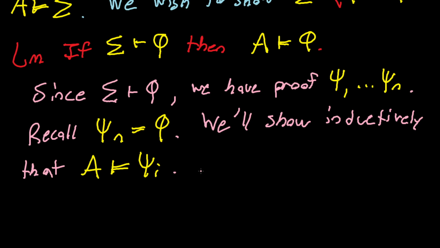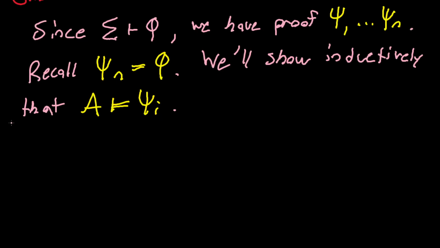I always like to stop and give people a chance to think. So think through: why is this true? A is a model of sigma, and sigma can prove phi. So why is every statement in that proof also true in A? Well, we'll be breaking this down into 3 cases, because from our definition of a proof, there are 3 possible things psi I could be. Hopefully you remember them.